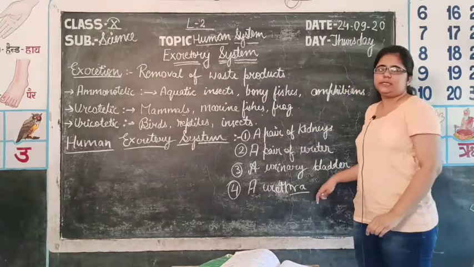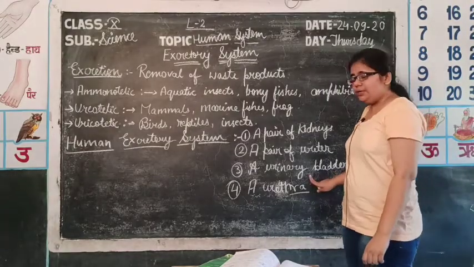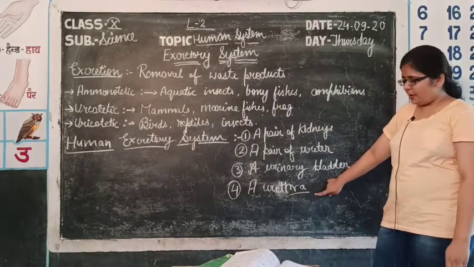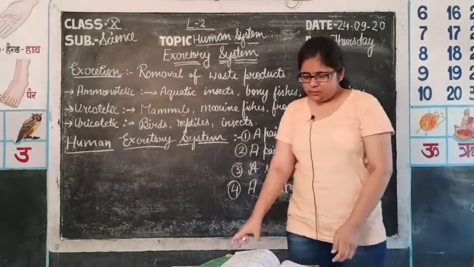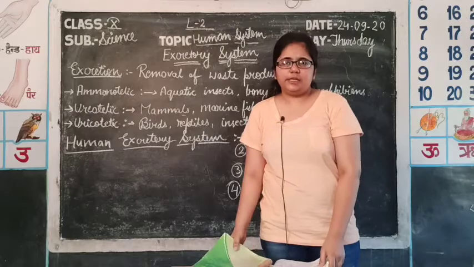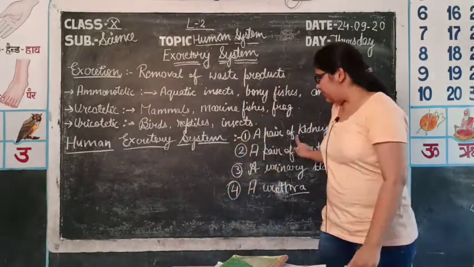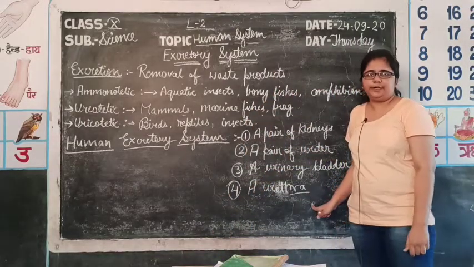The urethra is a tube-like structure which connects the urinary bladder to the exterior of your body, as it excretes urine out of the body. So now we will study these organs in detail with the help of a diagram.